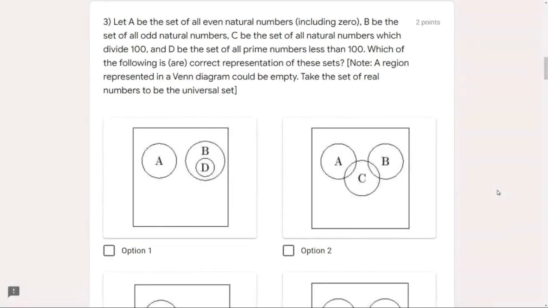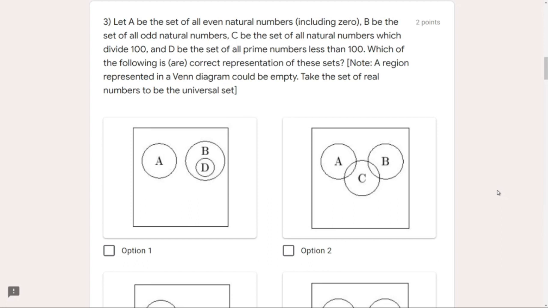Right. The C set is the set of all natural numbers which divide 100, means all the factors of 100. And here it is not written prime factors, so you have to make sure that you don't commit that mistake. So let us do that step by step. First of all, we will take all natural numbers, the lowest natural number, and we will proceed to the highest natural number which can be a factor of 100.